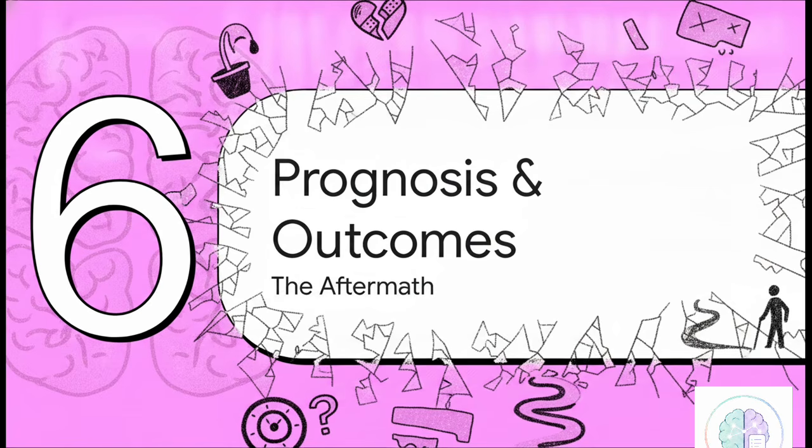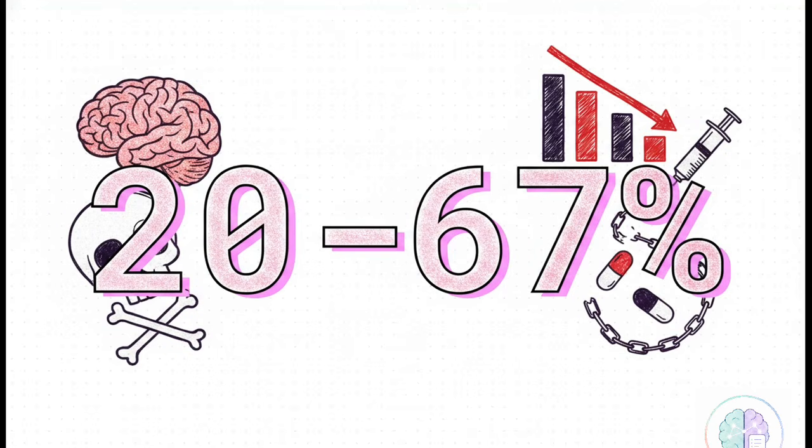Finally, Section 6, prognosis and neurological outcomes. Let's look at the aftermath, which, to be honest, is pretty sobering even when everything goes right. This stat is just brutal. The mortality rate for TBM sits anywhere from 20 to 67%. And I really want to stress this. That massive death rate exists even with the right anti-tubercular therapy given right on time.